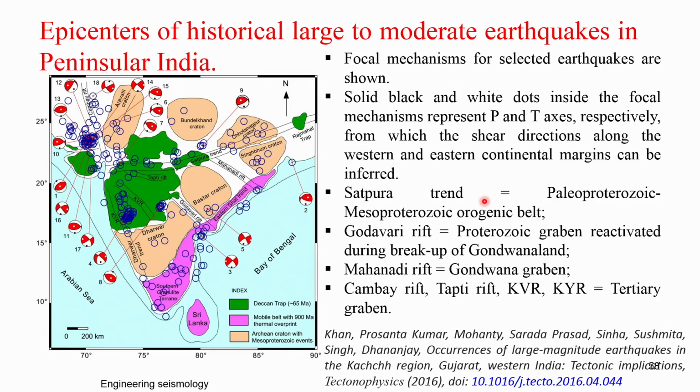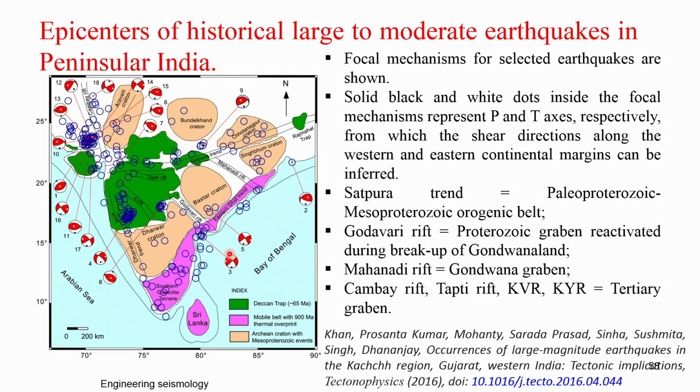You can see here the Aravalli Craton in orange color, then the Bundelkhand Craton, the Chhattisgarh Craton, the Mahanadi Fault, the Bastar Craton, the Godavari Rift, the Dharwar Craton and Dharwar Trend, the Southern Granulite Terrane, and the Koyna region. This is a very complex geological formation.